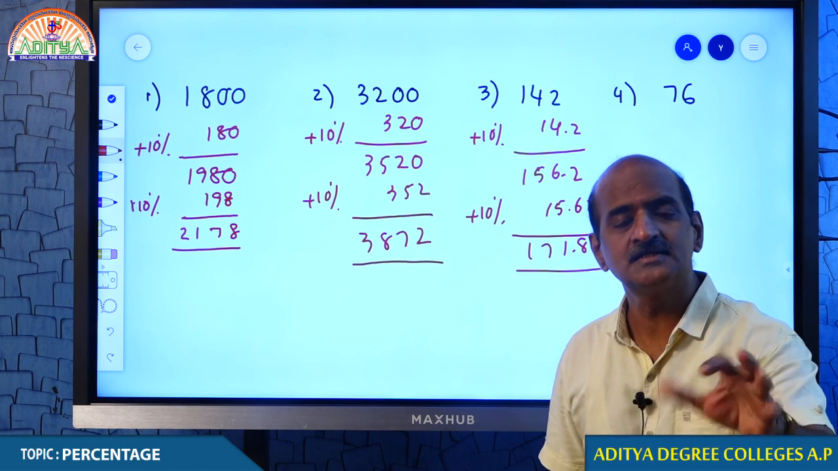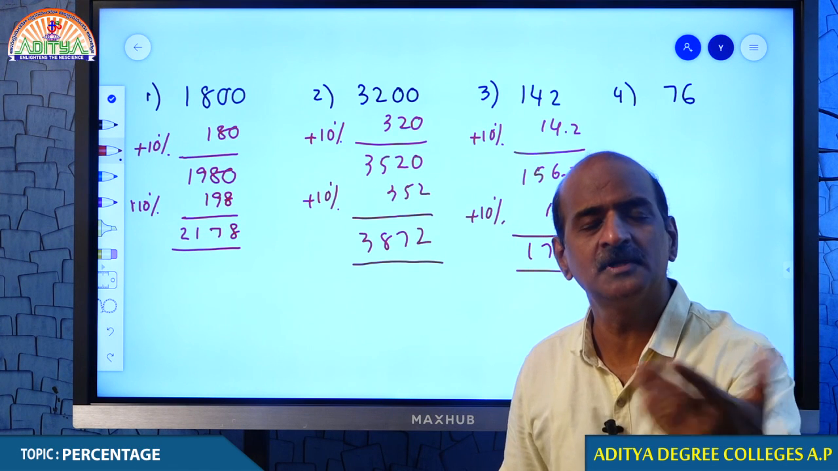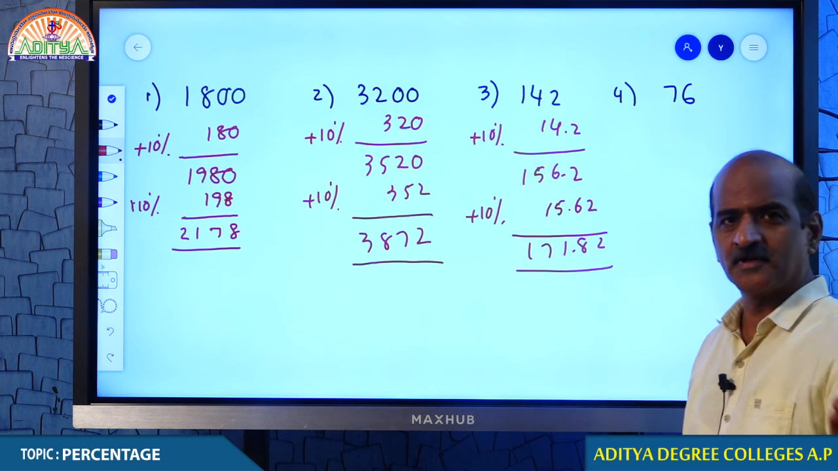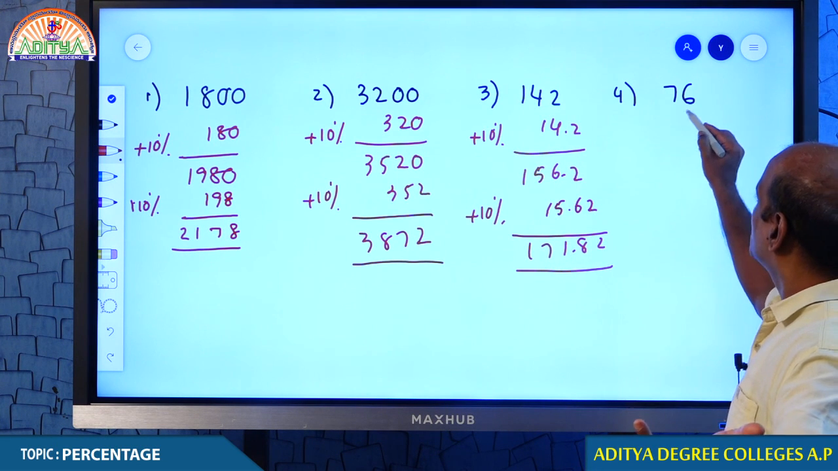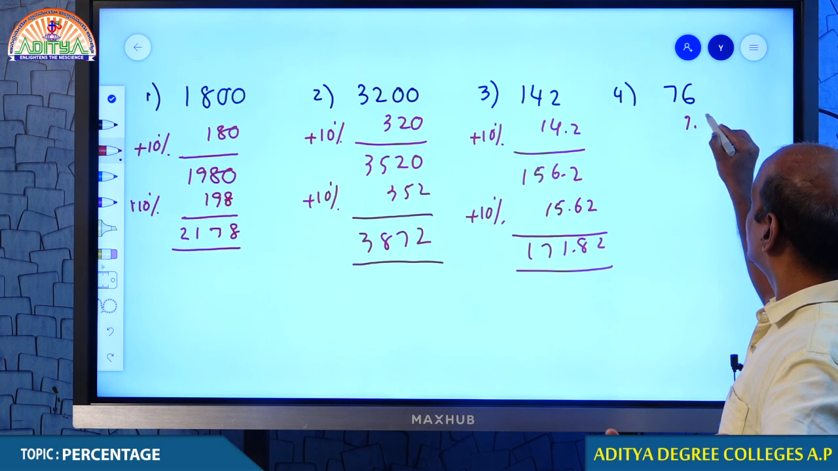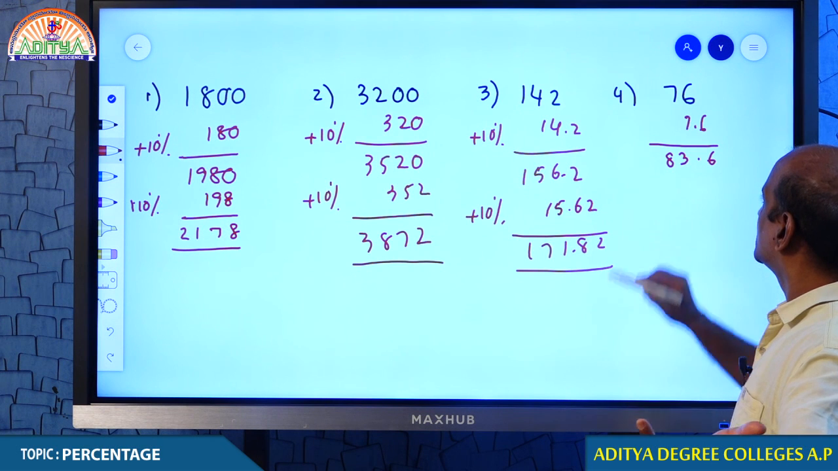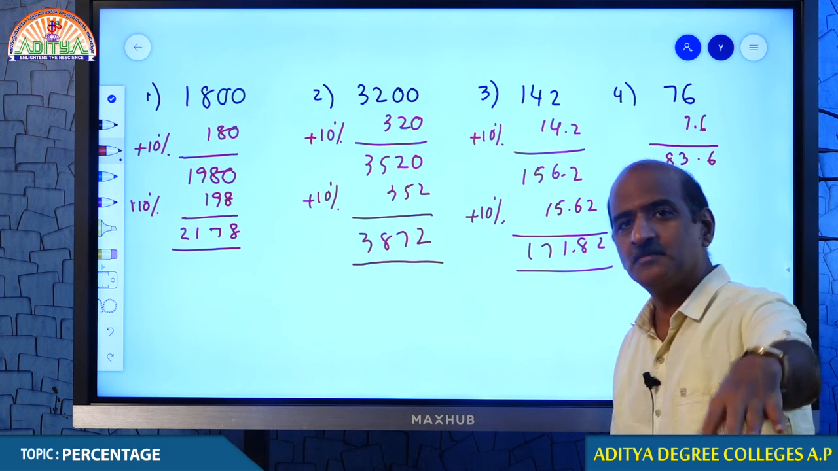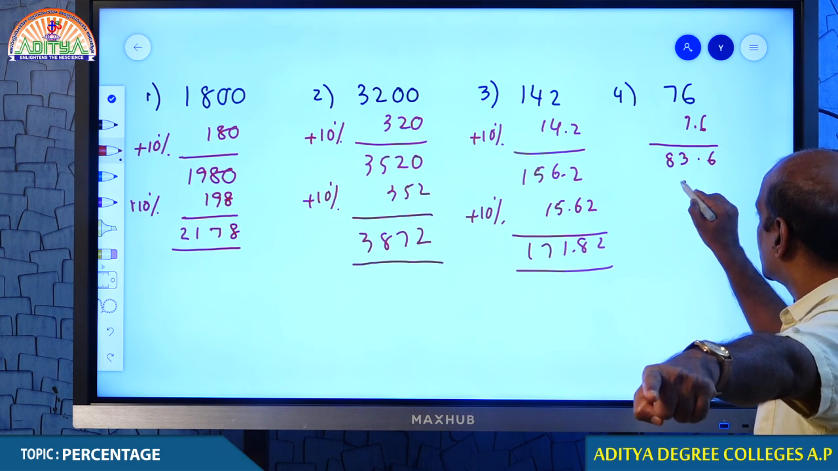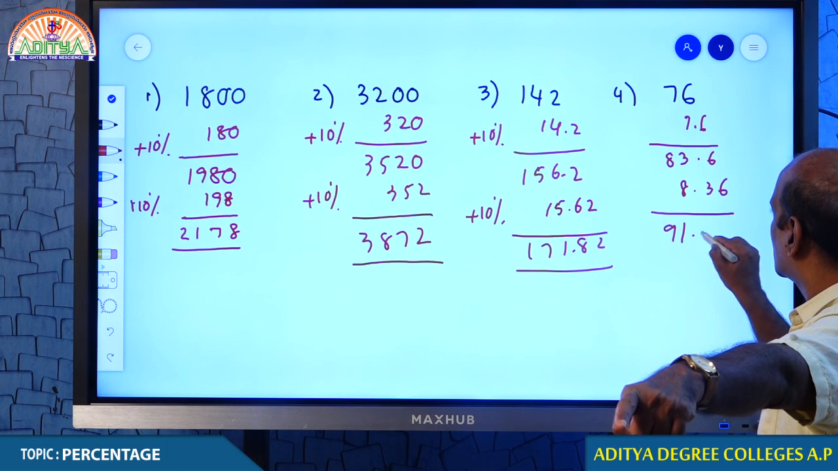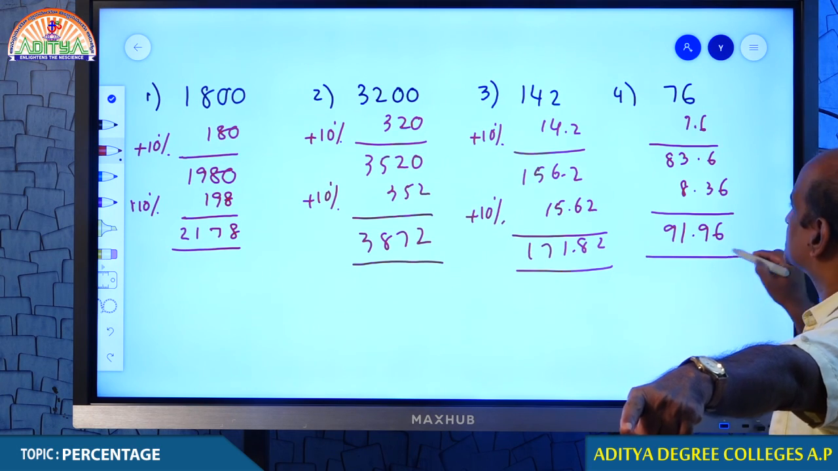You understand what is the 10% of any given number? If you know 10%, you can understand the remaining. 10% of 76 is 7.6, that comes around 83.6. 10% of this number is 8.36. Hence your answer is 91.96.